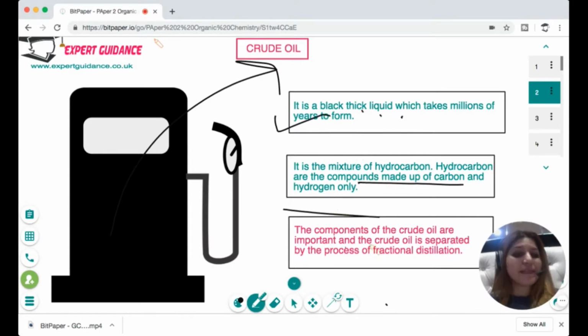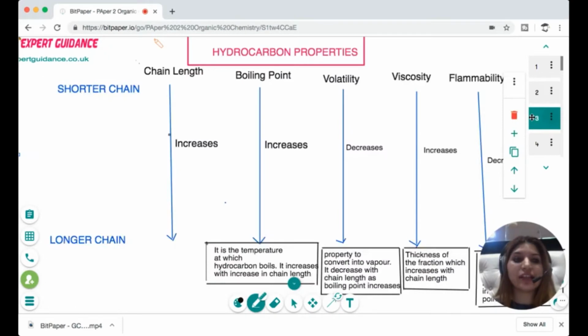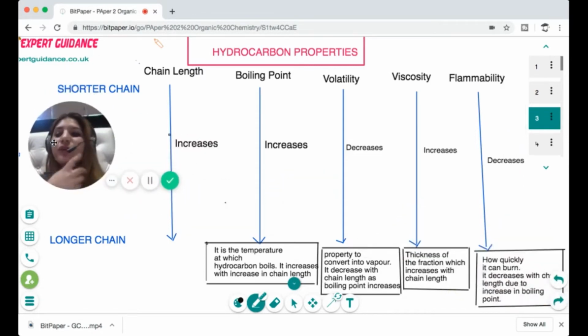And the best part is that different components of the crude oil have different boiling points, so you can separate them by the process known as fractional distillation. Remember this word, fractional distillation, as often in the exam they ask you to explain and even explain the terms fractional and distillation. So let's see. Now, before we come into fractional distillation, let us see what are the different properties that each of the components of the crude oil has.